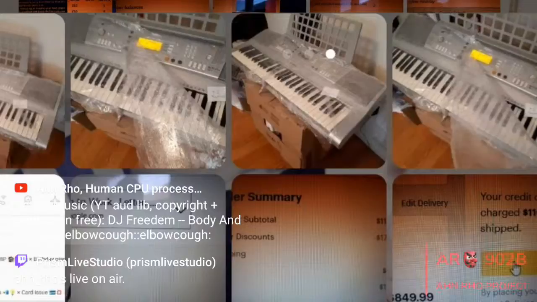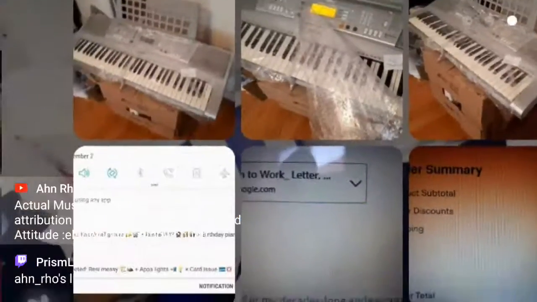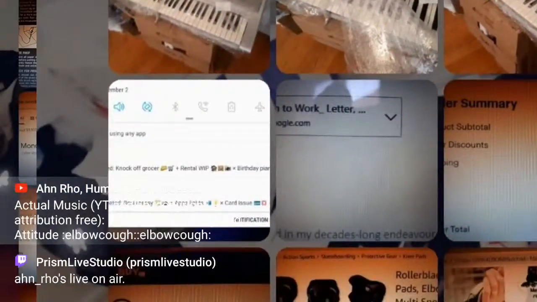Very top up here we also have the piano that I have gifted over to my biological mother. It's really not much of a gift at all because she purchased it for me back then. It's a Yamaha brand. I plugged it in, you can see that it's glowing yellow. So we're going to show the photographs one by one. And then you see here again, having sent a letter to my workplace, so that says work letter right there.